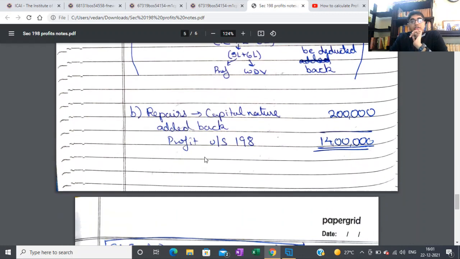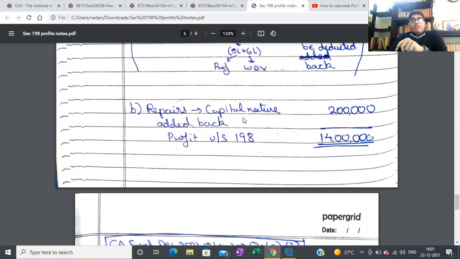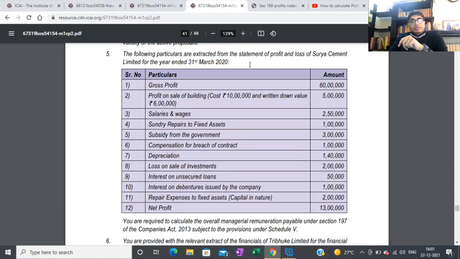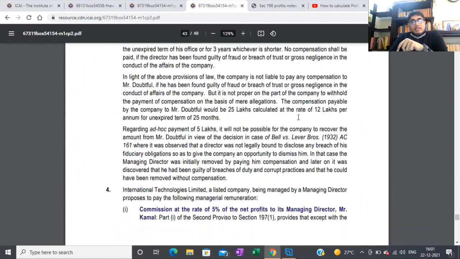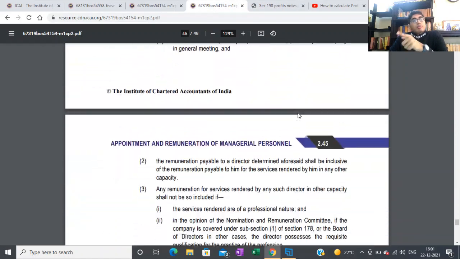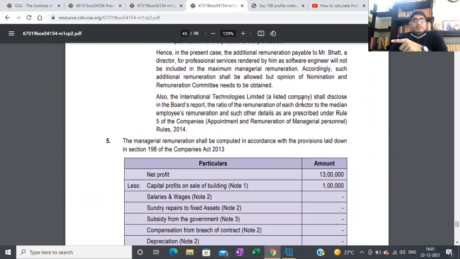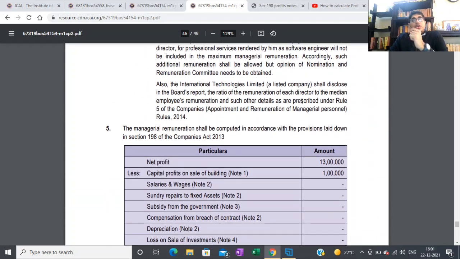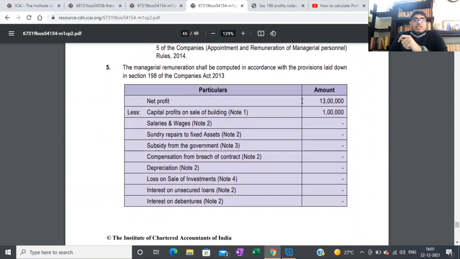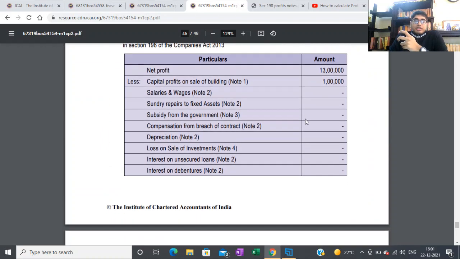So that's okay. Next is repairs in capital nature to be added back. Capital nature repairs they have deducted. I added it back, 2 lakh, and my profit comes as 14 lakh. So I think that they have also done the same thing. So the ambiguity was that investment, because in my view, investment was not to be considered, but yes, they have considered it. So you just need to keep that in mind.